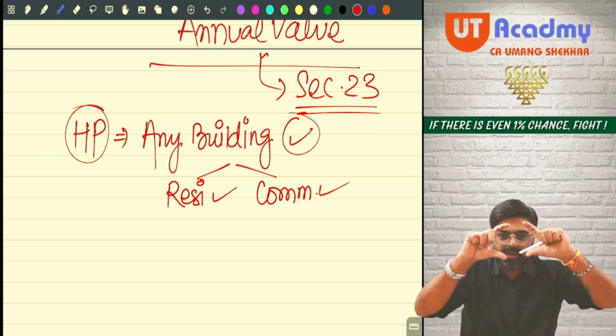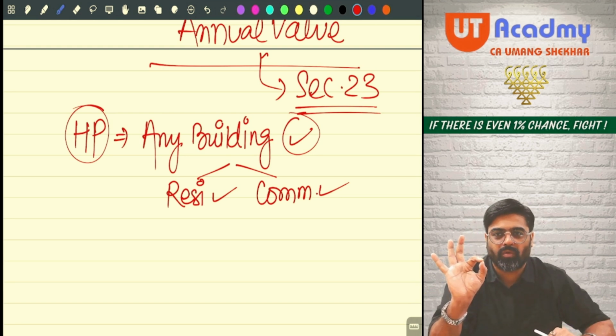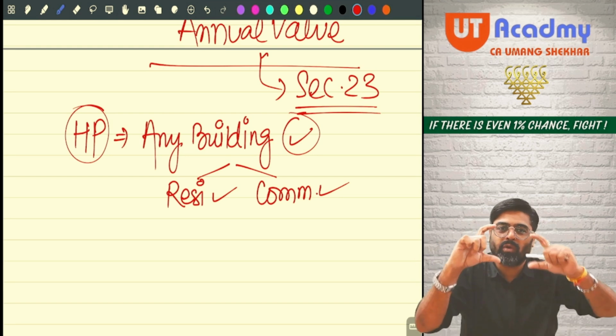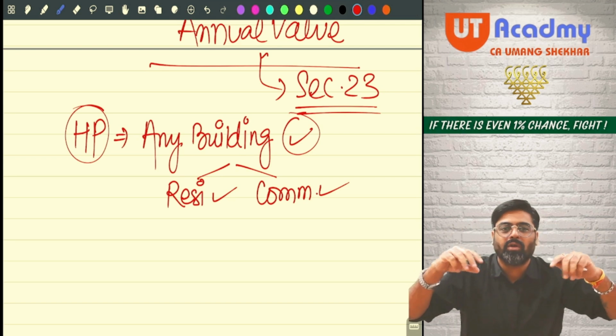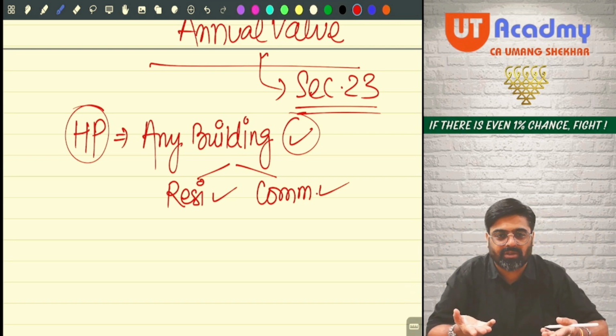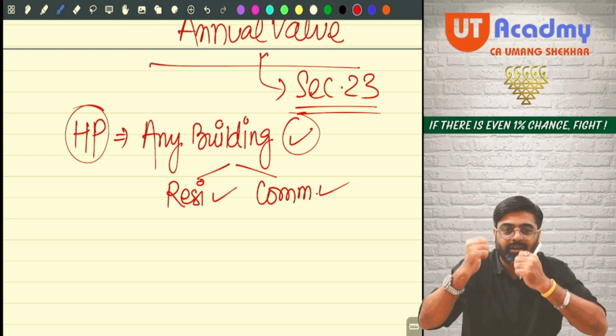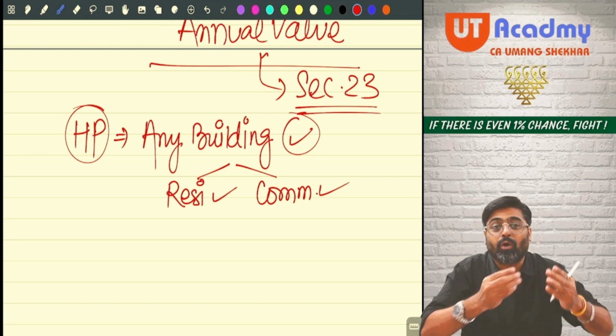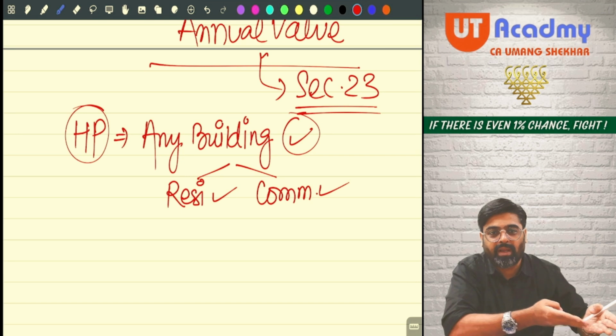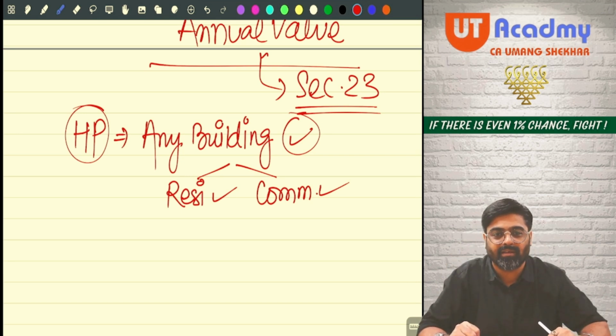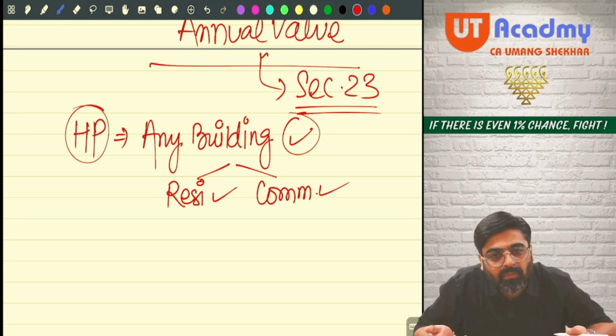See, the name of the head is very deceptive, very deceptive. If you go by the name of the head, you will be confused how the rent of a shop is taxable under this head. How the rent of a godown is taxable under this head. Is it a house property?